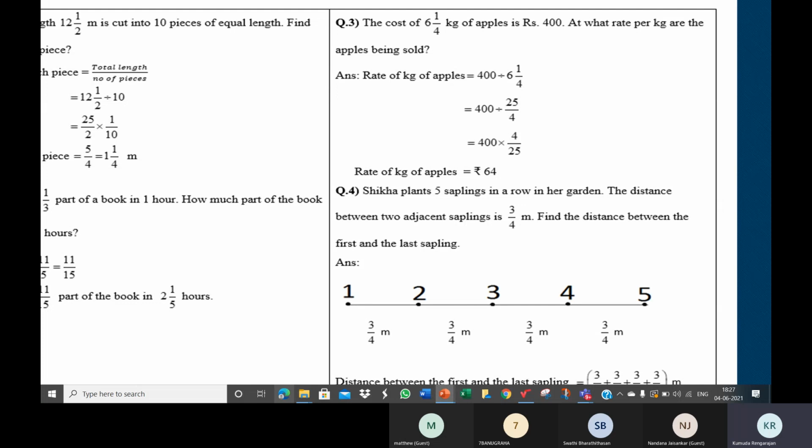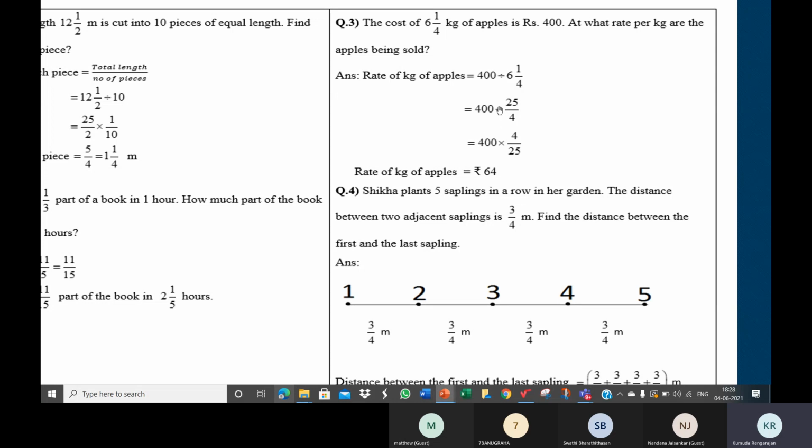The third answer, am I right? Yes, ma'am. 64 by 1. Yeah. So it's 400 divided by 6 1 by 4. 6 1 by 4 is nothing but 25 by 4. Division becomes multiplication, and the fraction after the division symbol is written as its reciprocal. 400 as it is, not the reciprocal of 400, children.